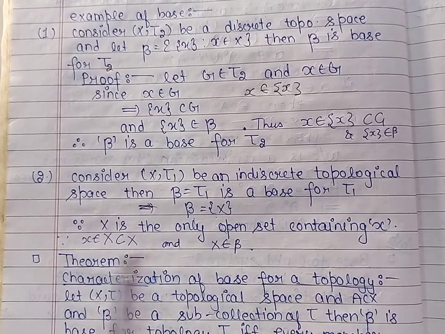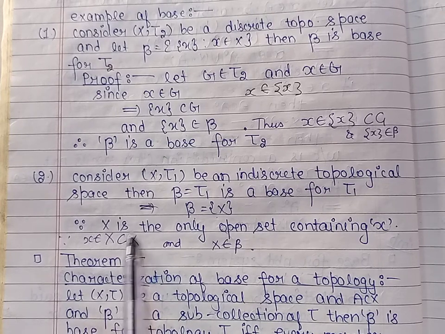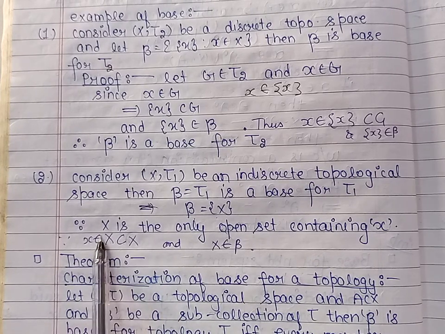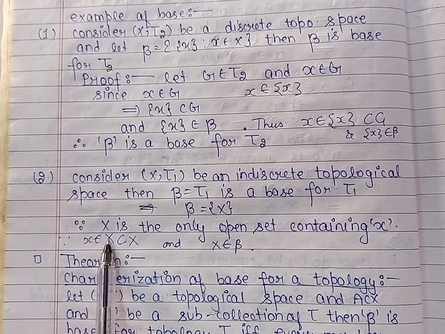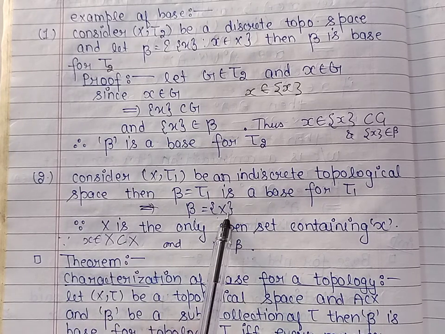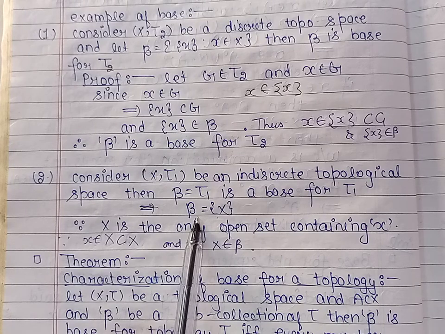So we can say that x belongs to X, which is contained in X. This is the member from tau, and corresponding to that member there exists this member from the base such that x belongs to X is contained in X. So by definition, the whole space X forms a base for the indiscrete topology.